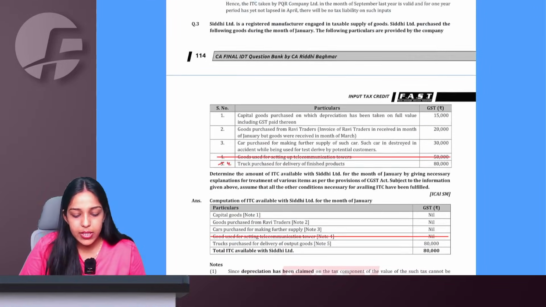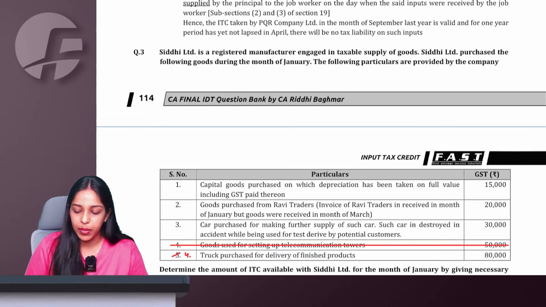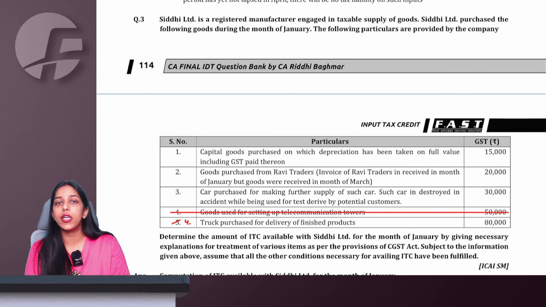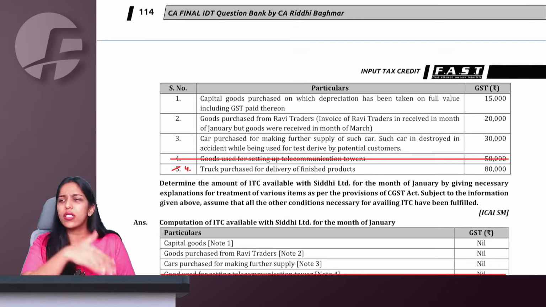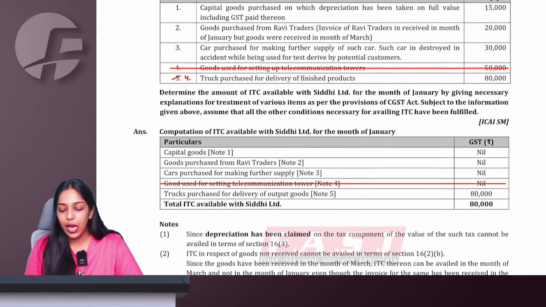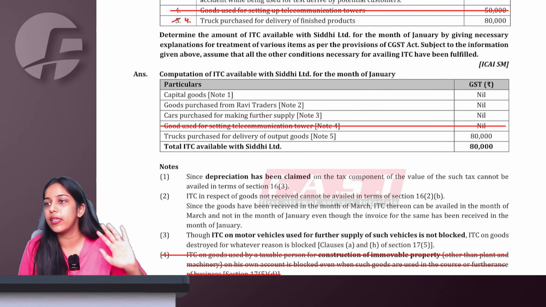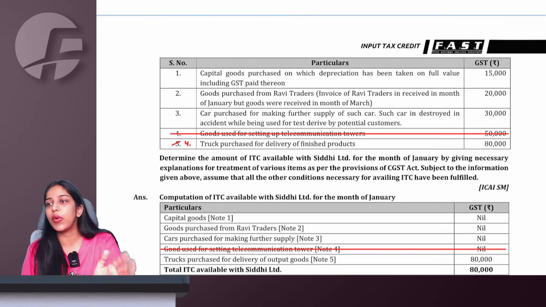Like, see ma'am, this is a normal test your knowledge question from the ICAI book only, which is Siddhi Limited. Earlier also it was the same. Now also if you open the module, prima facie you will see the Siddhi Limited question, and you will feel like, okay, this question was there, it is now also there. Your answer of 80,000 also remains the same. So you might feel that there is no change in the question. Actually, there is no change. They could have kept the question the same only.